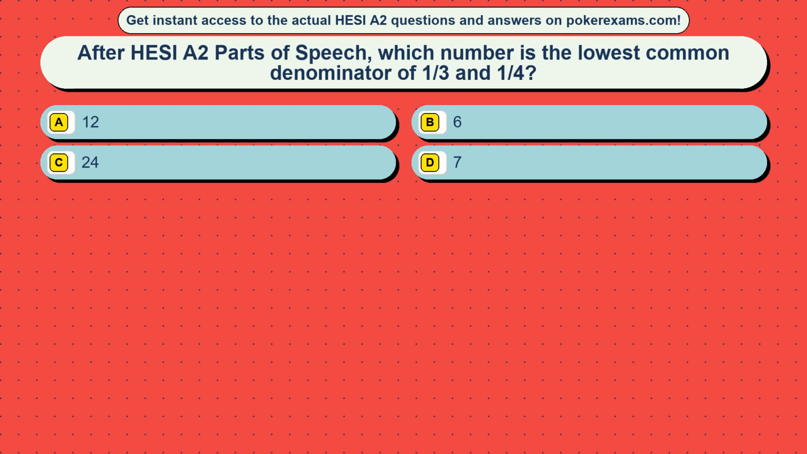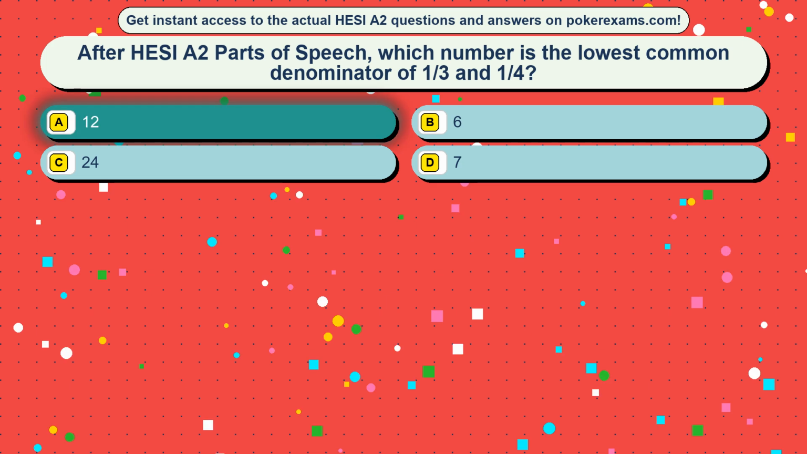After HESI are two parts of speech, which number is the lowest common denominator of 1/3 and 1/4? Option A, 12. Option B, 6. Option C, 24. Option D, 7. The correct answer is option A, 12.